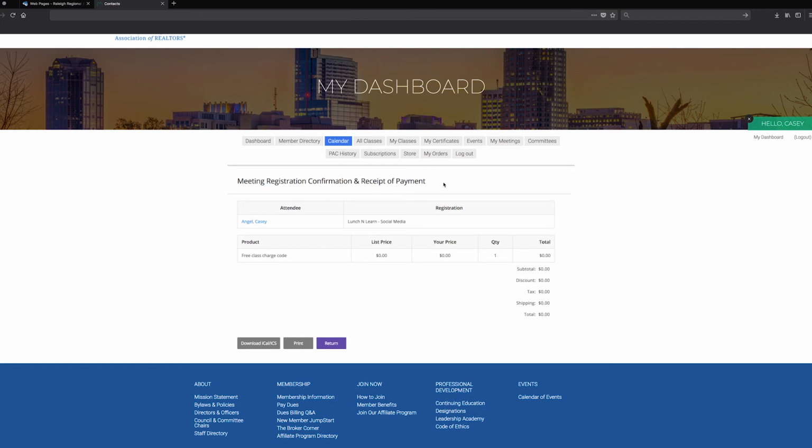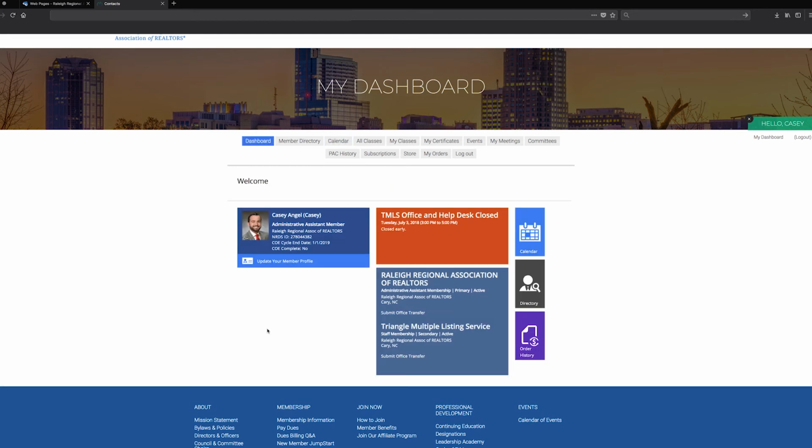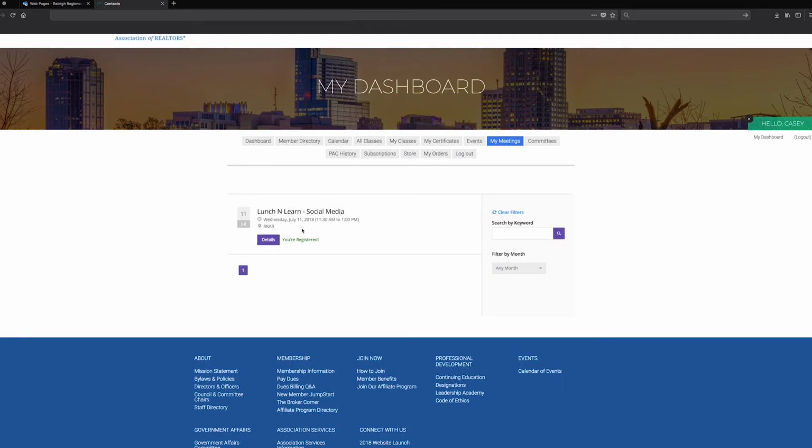This will also automatically send you an email with all of this information if you need to print it later, or you can simply click print, or if you're on a Mac, you can download it to your iCalendar here. Now that we've done that, we can go back to our dashboard, and this will bring you back to the initial screen that we saw before. Now that we've set up a meeting, we're going in here to My Meetings. There's our Lunch and Learn social media that we just signed up for, the fact that I am registered, and we can always go to details.